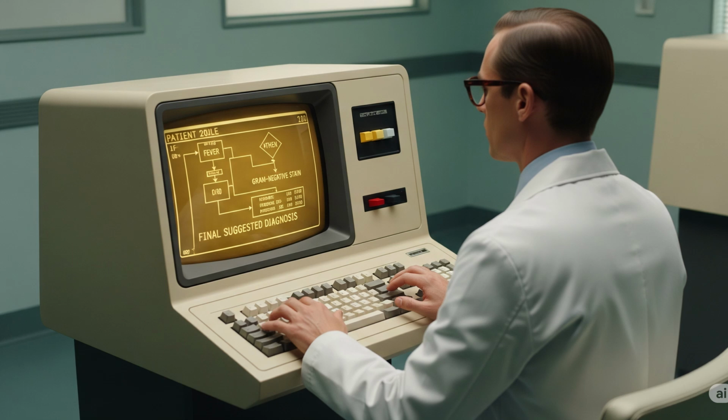The premises: the doctor would input a patient's symptoms and lab results. For example, the patient has a fever, and the stain of the organism is gram-negative. These are the premises, or the initial information. The inference engine: Mycin would then use its inference engine to apply its rules. It would check if any of its if conditions match the input data. The conclusion: when a match was found, e.g., if the stain is gram-negative, it would follow the then clause to a new conclusion, a likely diagnosis or a treatment recommendation.